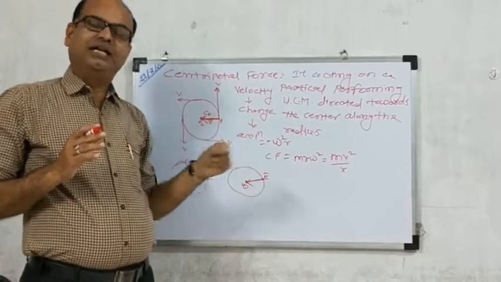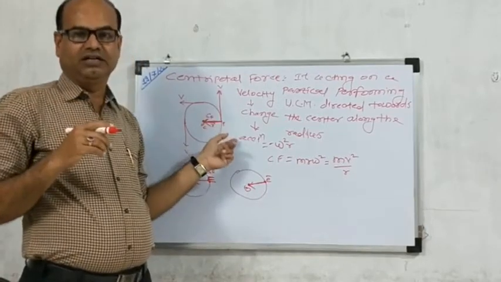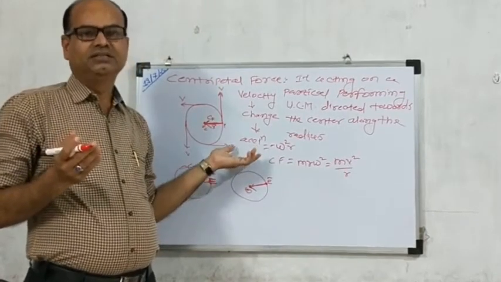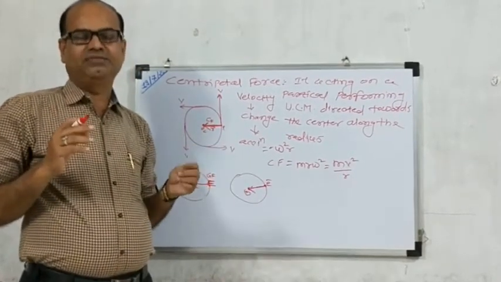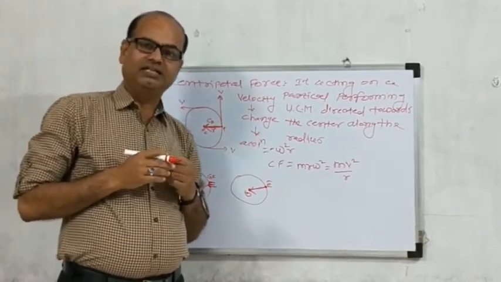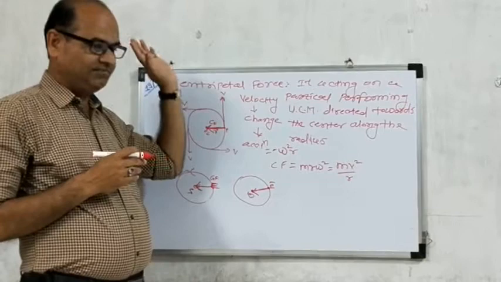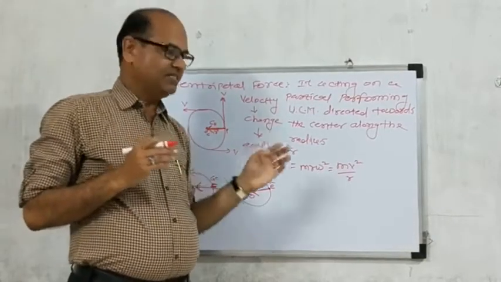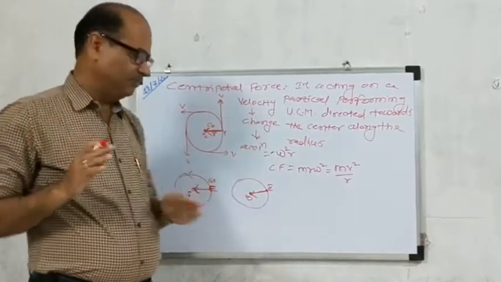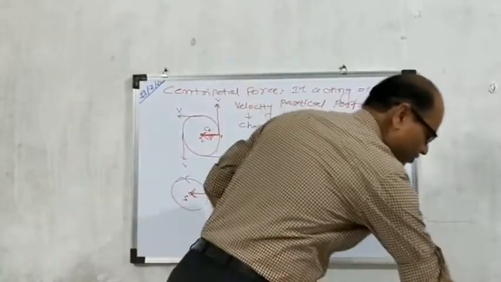An example: electrons moving around the nucleus, or the Earth moving around the Sun. That is an example of centripetal force. The formula is centripetal force equals mv square divided by r, or mr omega square. That is the fourth characteristic used to distinguish between centripetal and centrifugal force. The next point is centrifugal force.